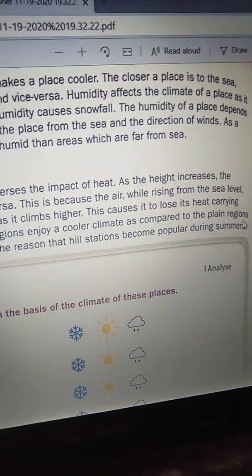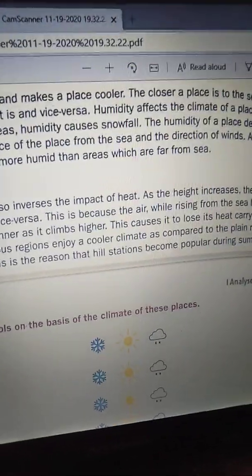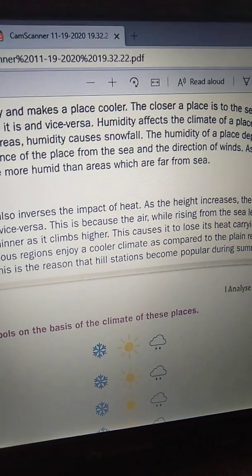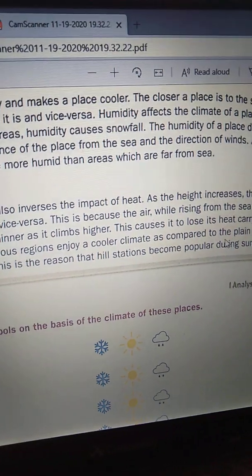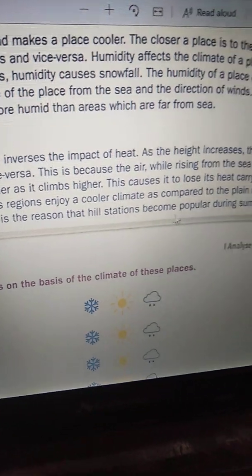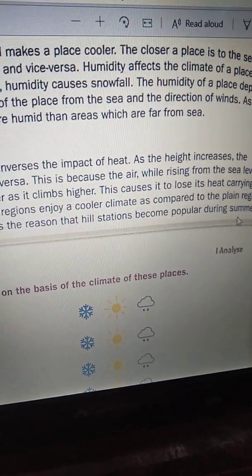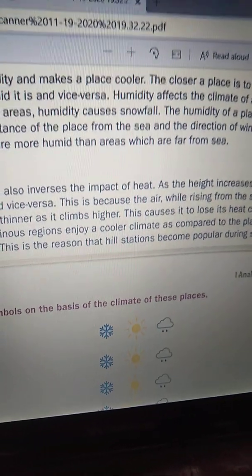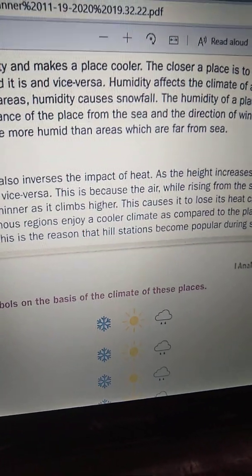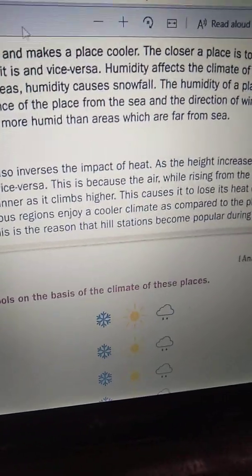Mountainous regions are mostly at a high level, so they enjoy a cooler climate throughout the year compared to plain regions. This is why hill stations are a little cooler, and this is the main reason that hill stations become popular during summers.